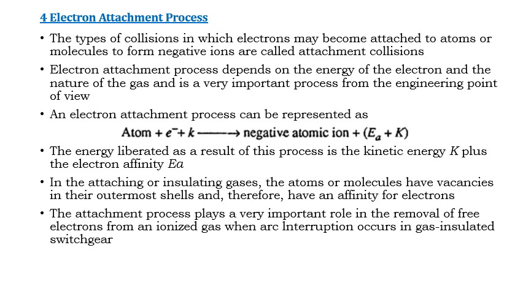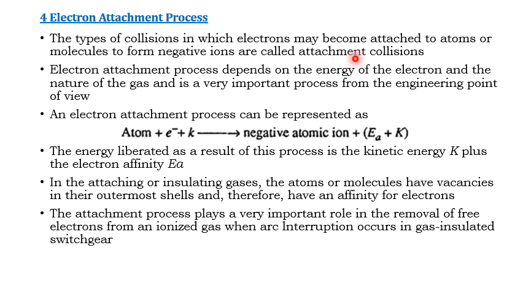There is one more ionization process, that is the electron attachment process. Electron attachment is the attachment of an electron to an atom or molecule to form a negative ion. This is called the attachment process. In that case also electrons are liberated. The type of collision in which electrons become attached to atoms or molecules to form negative ions